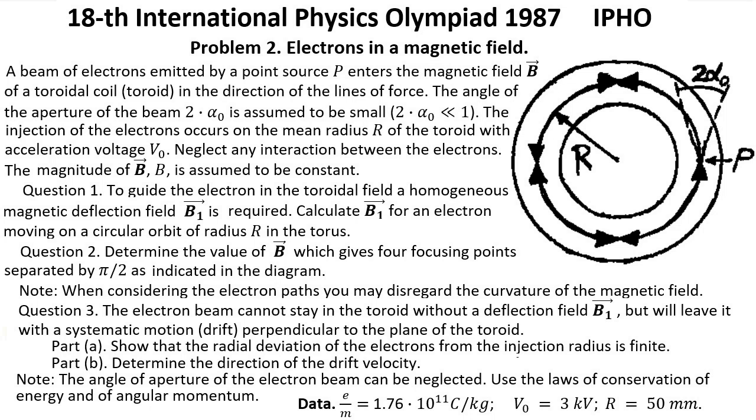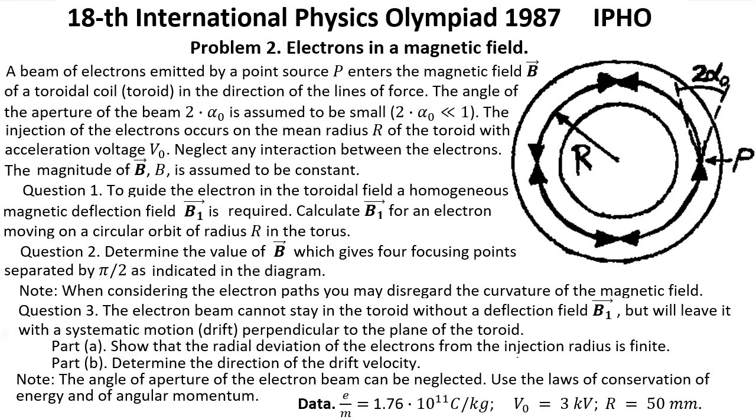Problem 2. Electrons in a magnetic field. A beam of electrons emitted by a point source P enters the magnetic field vector B of a toroidal coil, toroid, in the direction of the lines of force. The angle of the aperture of the beam, 2 alpha 0, is assumed to be small, 2 alpha 0 much less than 1. The injection of the electrons occurs on the mean radius r of the toroid with acceleration voltage V0.